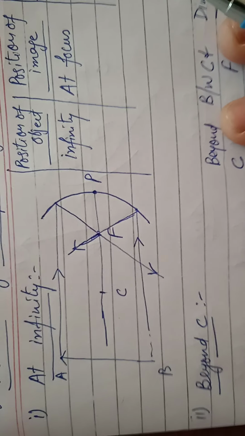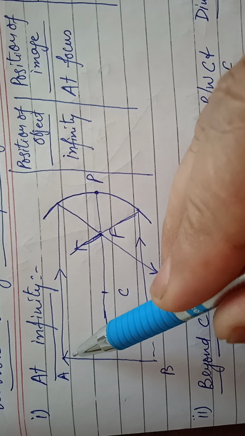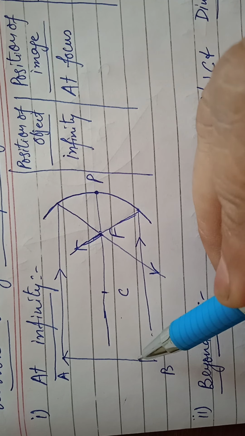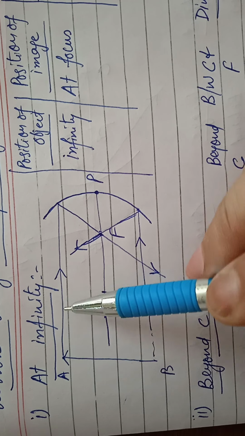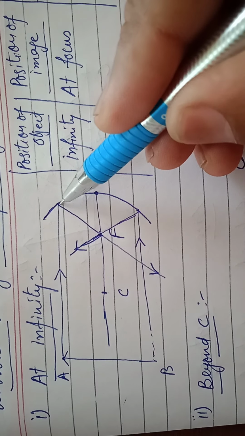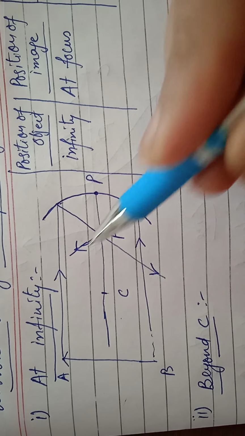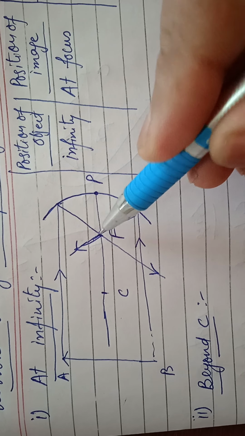At infinity, that is long distance. For example, the rays coming from infinity, when they strike the surface of a concave mirror, they are reflected back and pass through the focus.